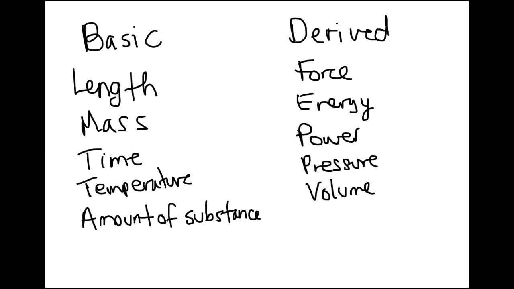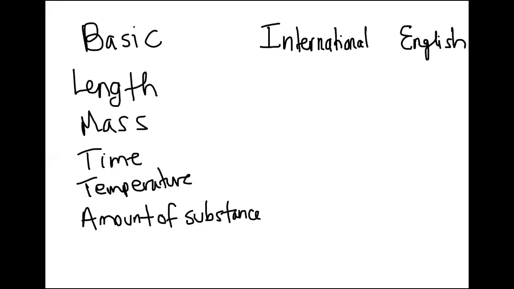So that means that this is derived from the basic ones. Remember that velocity was length per unit time, so this is derived from two basic dimensions. There are two systems of units, one which is international, and the other one is the English system.